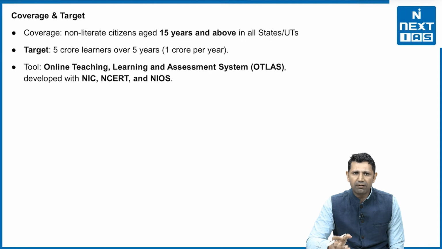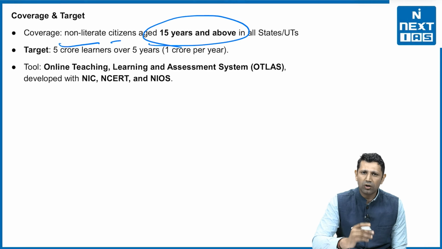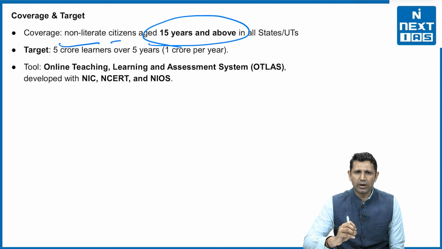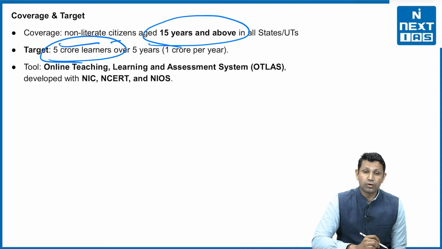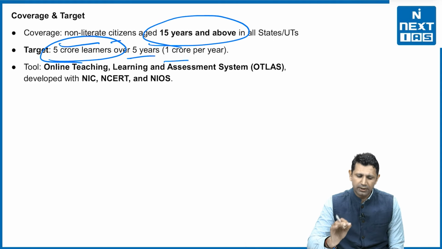Now who will be covered here? The coverage will be non-literate citizens aged 15 years and above in all states and UTs. So pan India it will be launched. And who are going to be targeted beneficiaries? They will be the people who are more than 15 years of age and who are not literate. Then it is going to target 5 crore learners over 5 years, that is 1 crore learners per year.